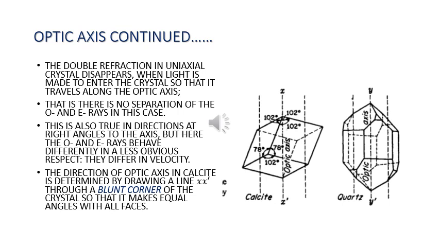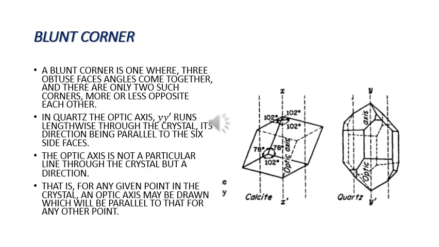The direction of the optic axis in calcite is determined by drawing a line XX prime through a blunt corner of the crystal so that it makes equal angles with all faces. A blunt corner is one where three obtuse face angles come together, and there are only two such corners more or less opposite each other.